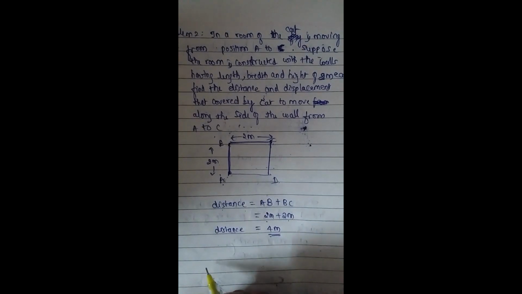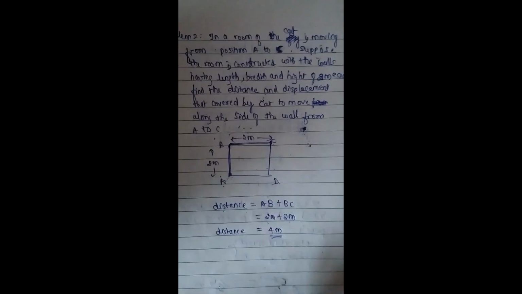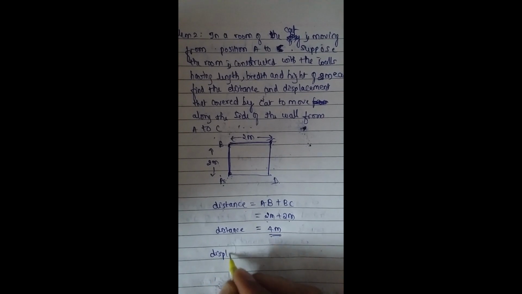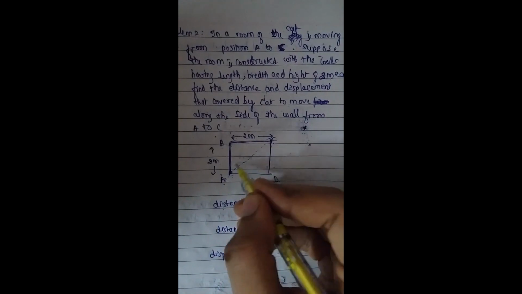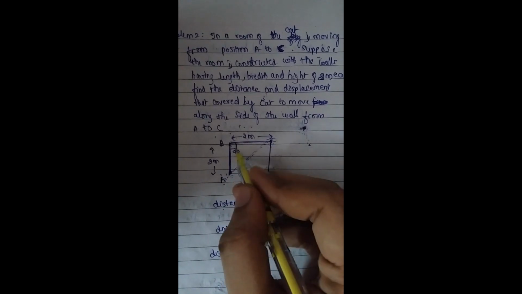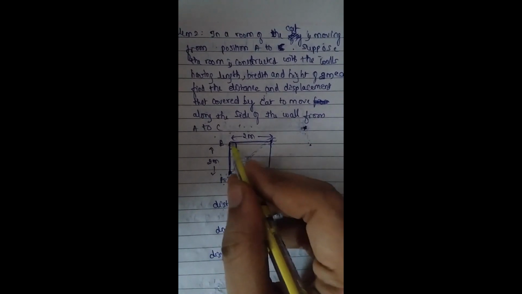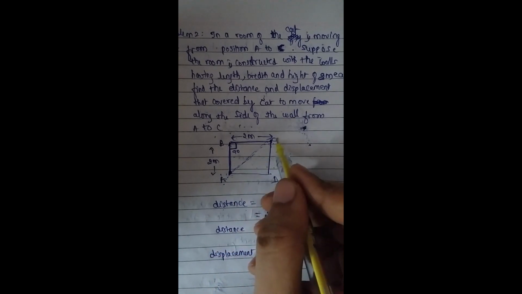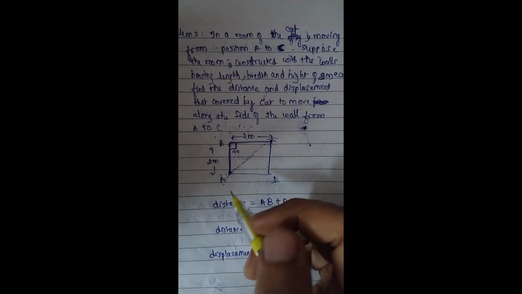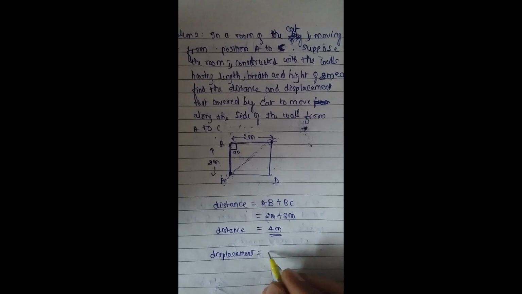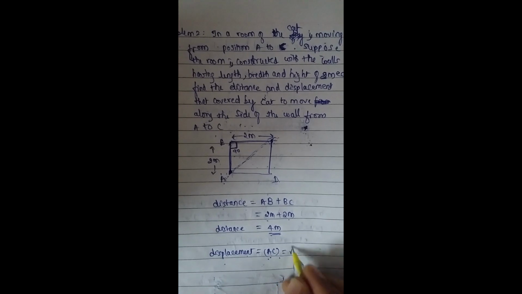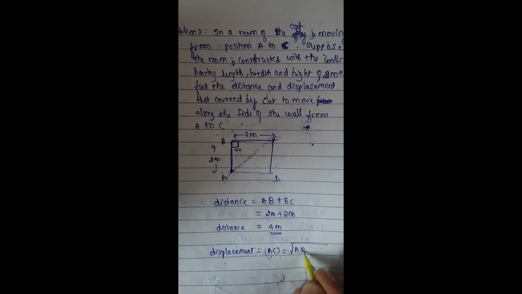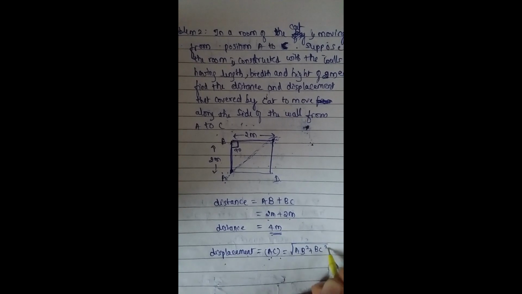Now, when we are finding the value of the displacement, we get it as the shortest distance, by drawing the straight line from A to C. Since the wall makes a 90-degree angle between AB and BC, this value of AC we can easily find by using the Pythagoras theorem. Here the length of AC will give us the value of the displacement. Therefore AC is equal to the square root of AB squared plus BC squared.